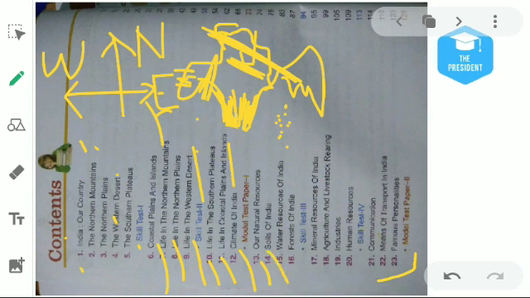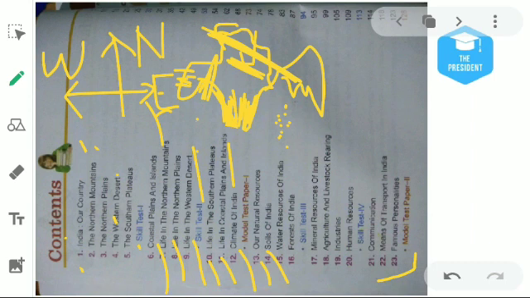Then chapter number 14 will be about the soil of India. There are so many soils. Soil is basically where we grow our crops. There are four types of soil we will learn. We will learn about the composition of the soil, what kind of chemicals are found inside it, how we can grow its productivity, etc. Which soil is better for the coffee plantation or the tea plantation or the fruit plantations.